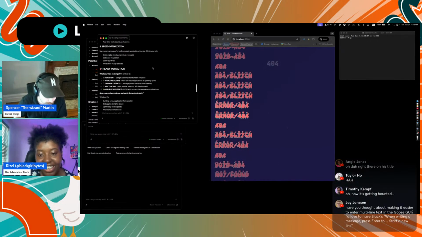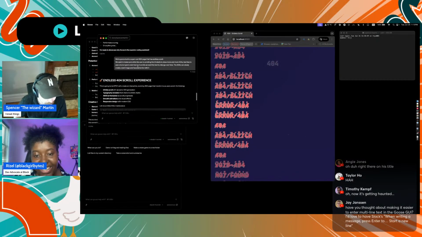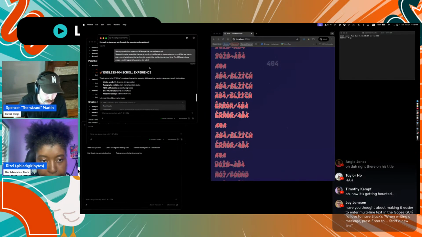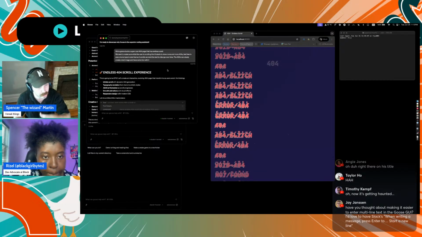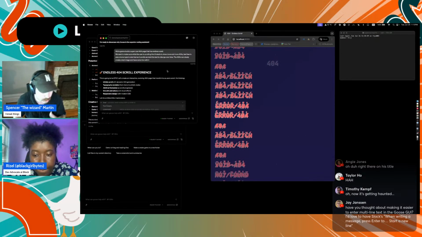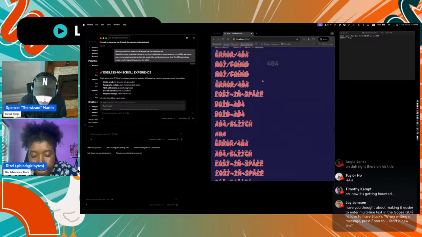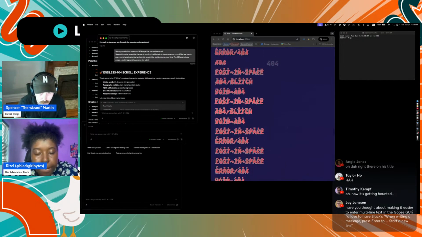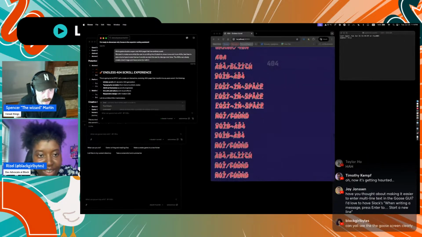It's kind of more or less cleaning up a file, creating something cool. And then I just said we want to build a super cool 404 page with endless scroll. And as it's scrolling, it's going to show more 404s and use a monotype to start and slowly change over time. And I think if I were to push this a little further, eventually it would maybe create an image or something like that. So yeah, we're cooking with gas here.